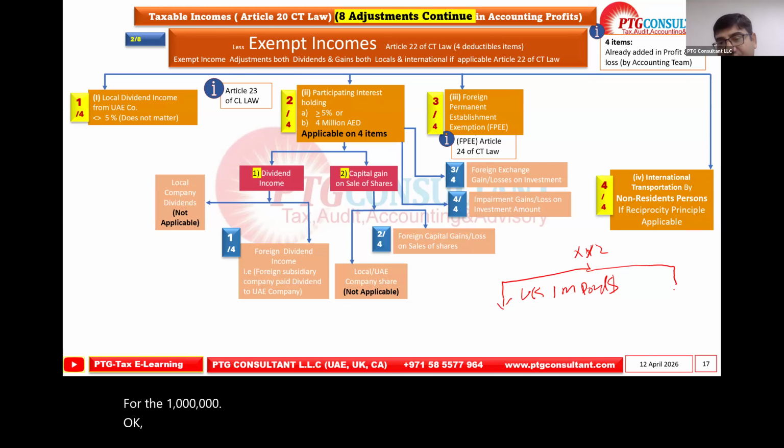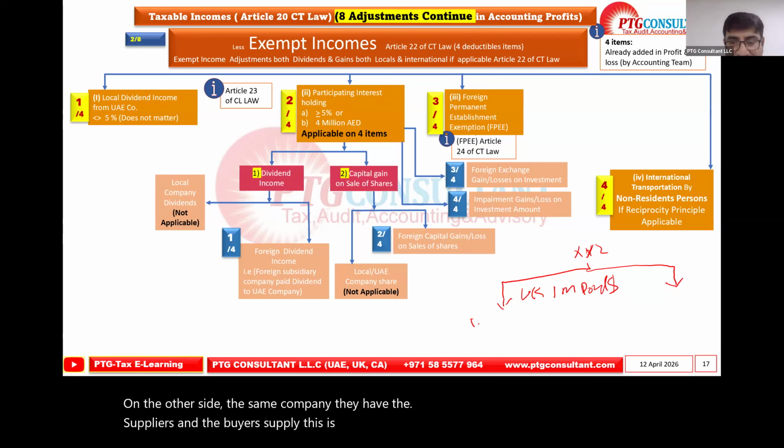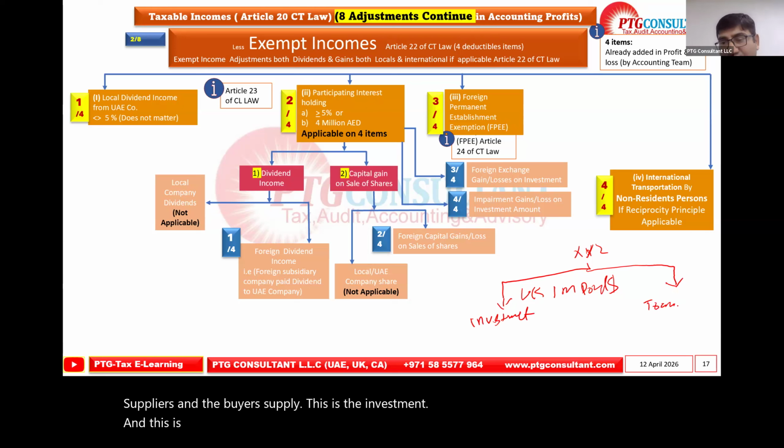Now on the other side, the same company has suppliers and buyers. This is the investment, and this is the transaction, the normal course of transactions. We can say the AR, we can say the AP.